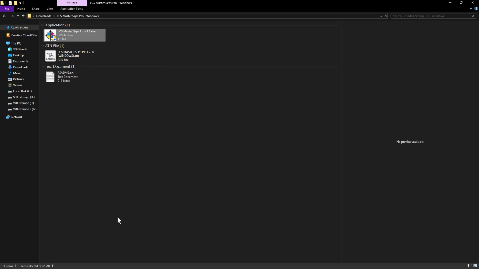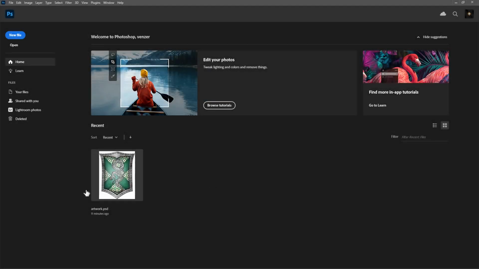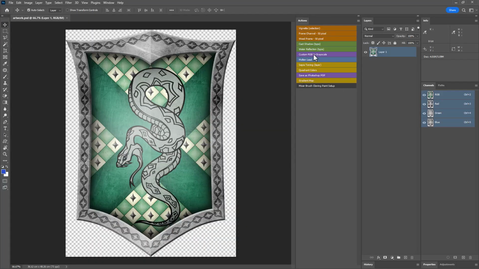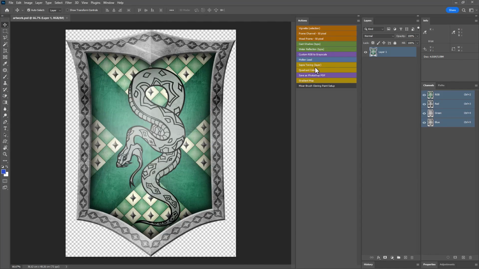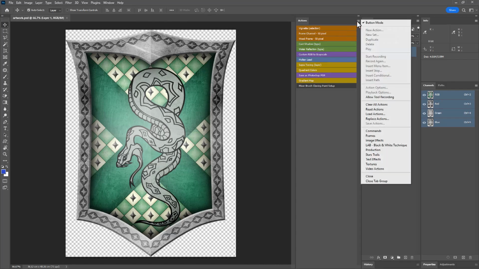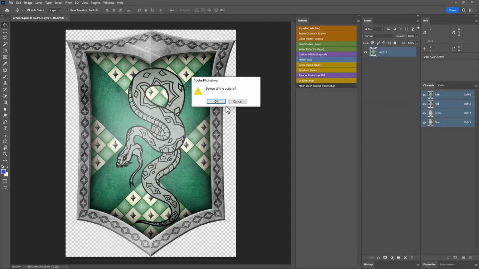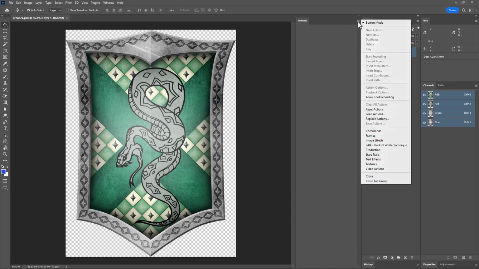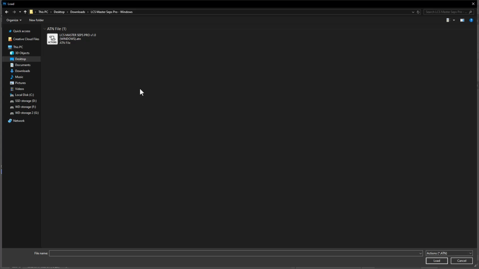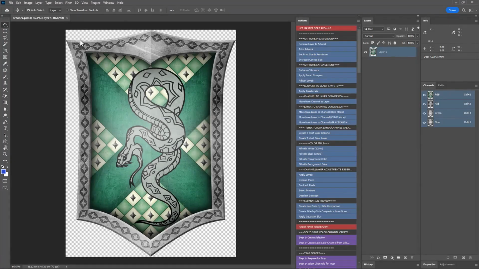With the installation complete, the next step is to load this action file in Photoshop. Open Photoshop. Open any artwork. If the actions panel isn't visible in your workspace, navigate to Window and then choose Actions to open it. To clear the default actions, go to Action Options and select Clear All Actions. To load the Master Seps Pro actions, go back to Action Options and choose Load Actions. Navigate to where you stored the downloader folder and open the action file. Well done, we have successfully loaded the actions into Photoshop.